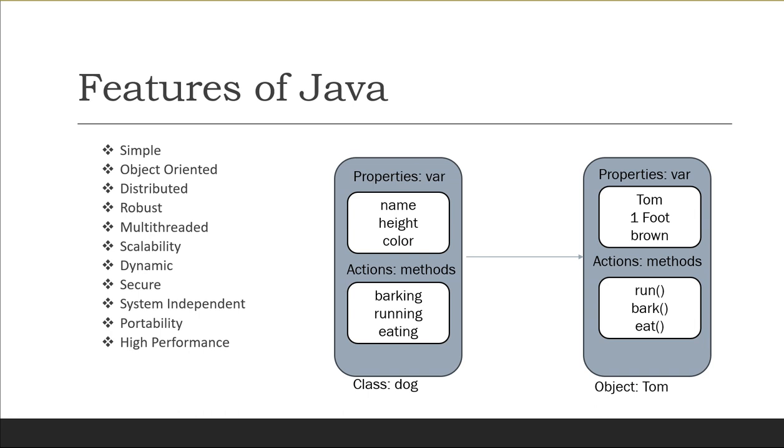Now the next feature is robust. Robust means strong. So Java programs are strong and they don't crash easily like C and C++. There are two reasons for this. Firstly, Java has an excellent inbuilt exception handling feature. An exception is nothing but an error that occurs at runtime. Meaning, if an exception occurs, the program terminates abruptly, giving rise to problems like loss of data, right? To overcome such problems, we have exception handling. This means that even though an exception occurs in Java, no harm will happen.